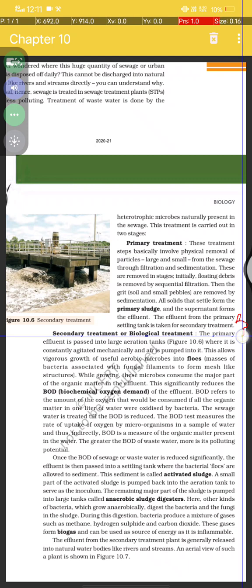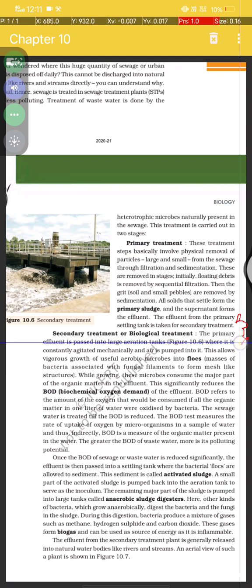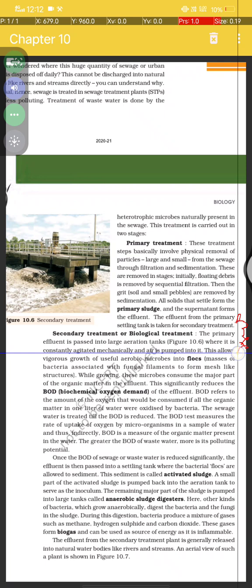In the secondary treatment, or biological treatment, the primary effluent is passed into large aeration tanks, figure 10.6, where it is constantly agitated mechanically and air is pumped into it.